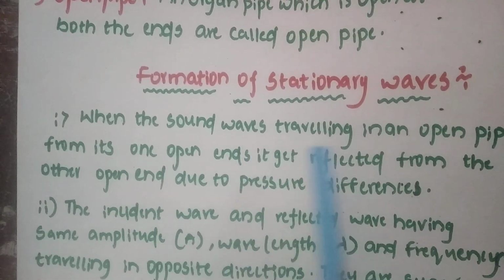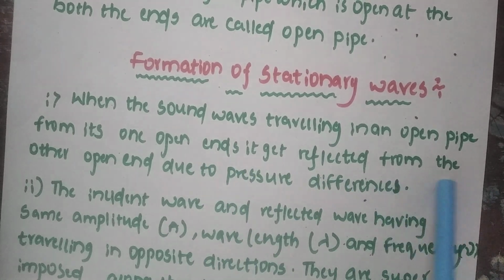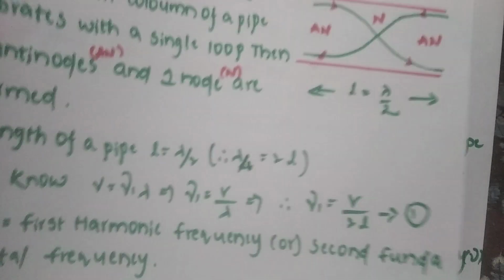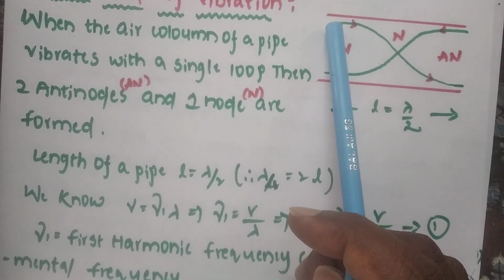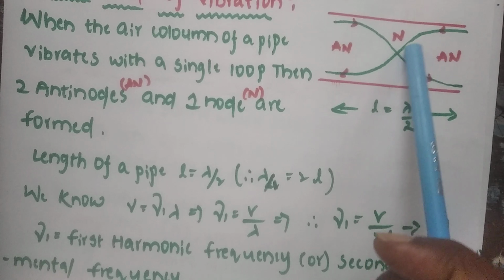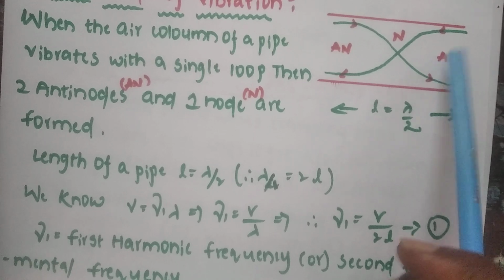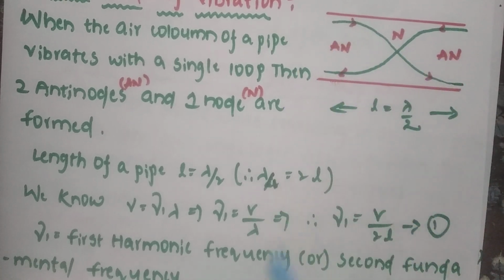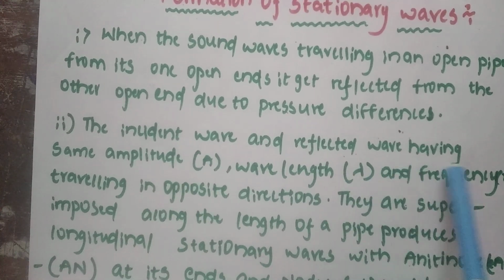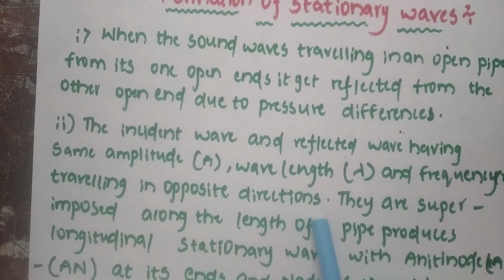When the sound wave is traveling in an open pipe from its one open end, it gets reflected from the other open end due to pressure difference. Now observe the diagram. The waves are traveling in opposite directions. The incident wave and reflected wave have the same amplitude, wavelength and frequency, traveling in opposite directions.